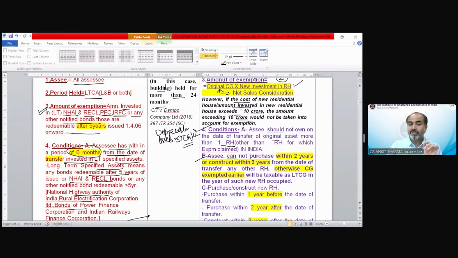Point number B says once you purchase or construct a new residential house for the purpose of exemption, then after claiming exemption, you cannot purchase any new house within 2 years or construct any new house within 3 years from the date of purchase or construction of that new residential house. If you have done that, the exemption you have claimed earlier is going to be taxable in the year you purchase a new residential house or construct a new residential house.